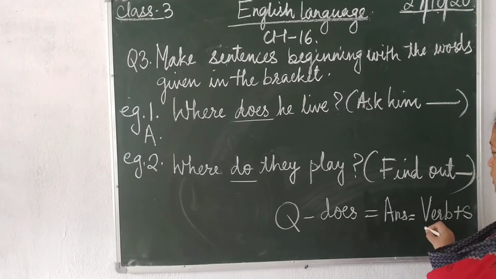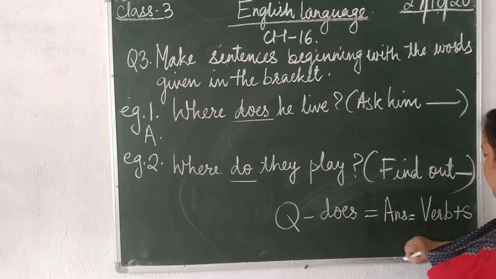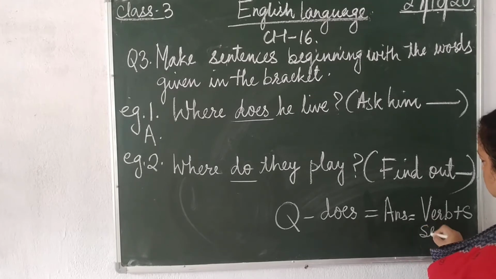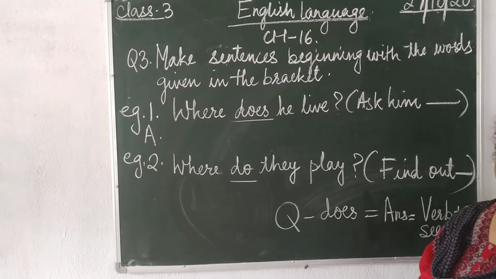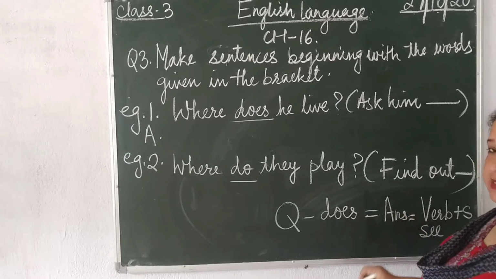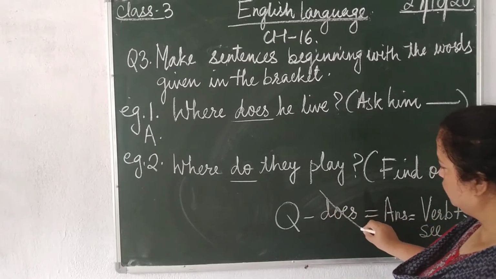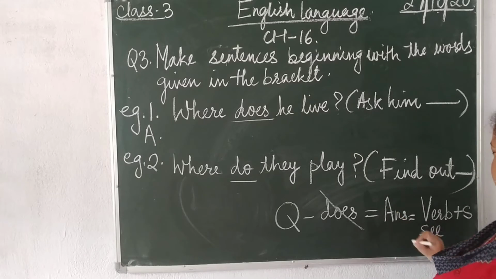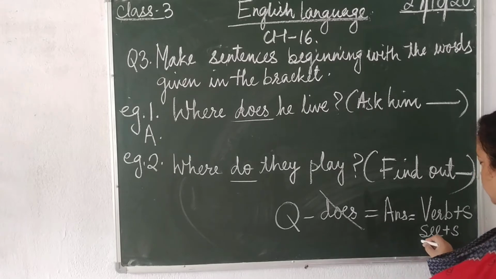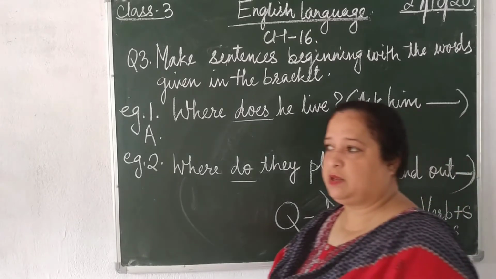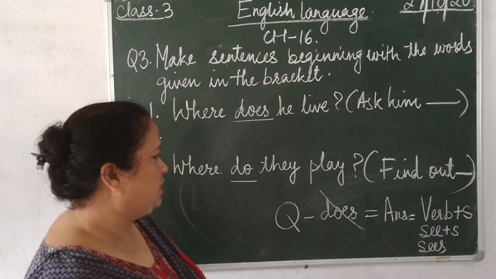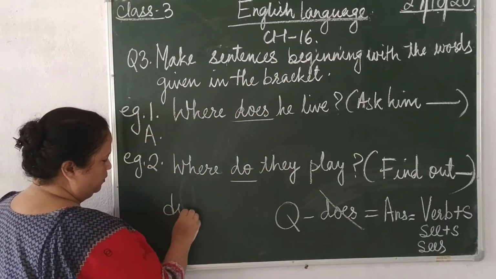For example, if your question has the word see, so what do we do? While writing the answer, we remove does, and instead of does, we add s to the verb to make it sees.